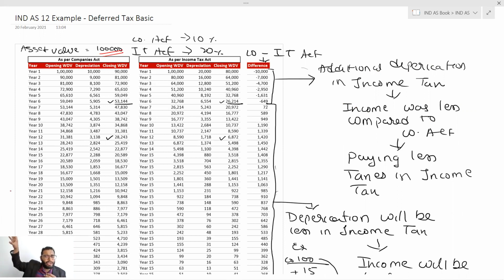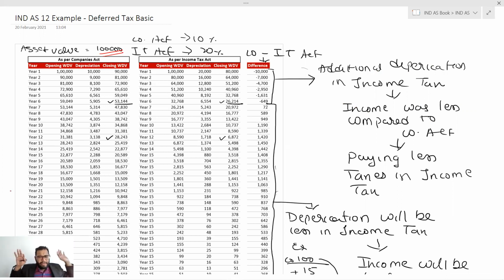Same way, if you claim less depreciation in the initial years, you will get more depreciation in the subsequent years. And if you claim more depreciation in the initial years, you will get less depreciation in the subsequent years. So you are just shifting, and that's why it is known as temporary. This phenomenon of temporary shifting is also known as the temporary difference, because a difference in one year is compensated by the difference in another year.